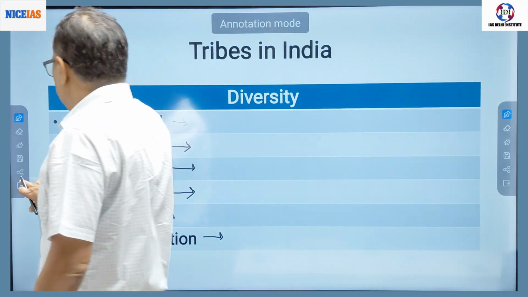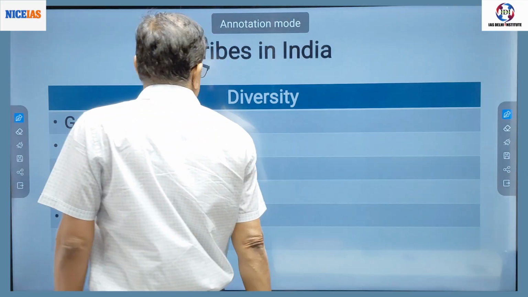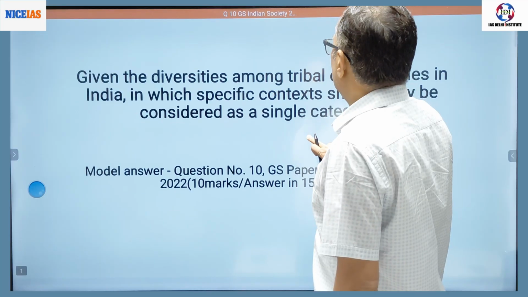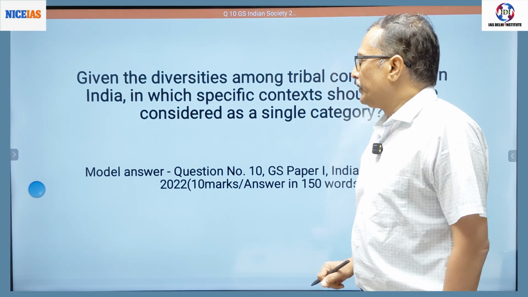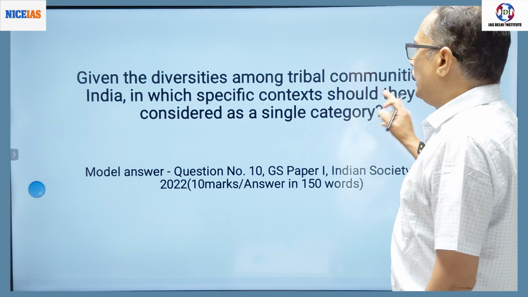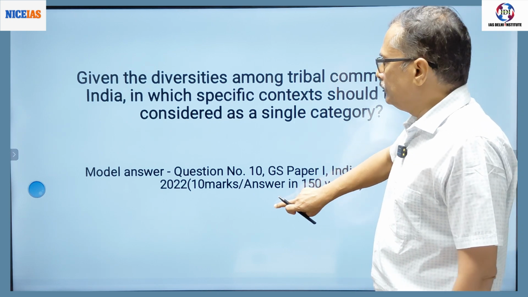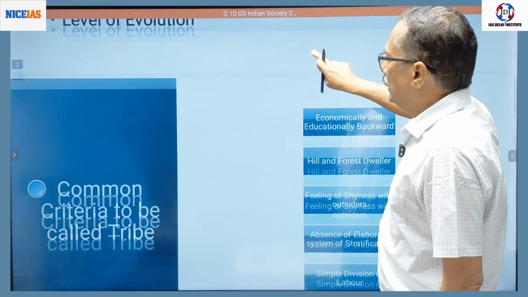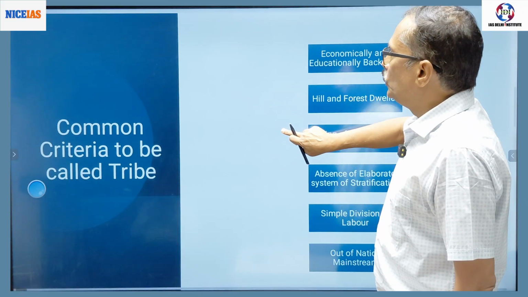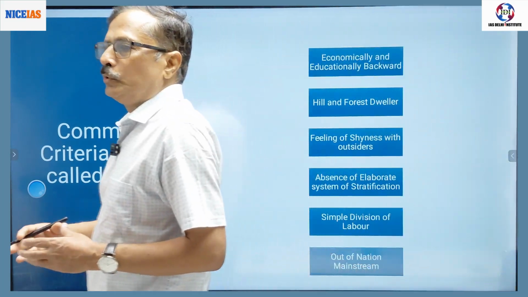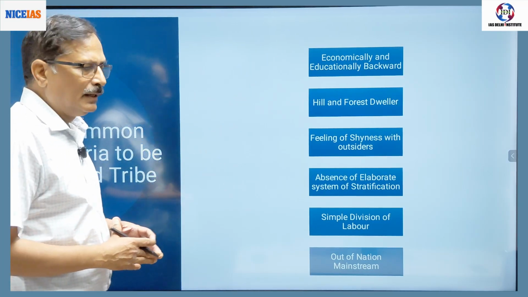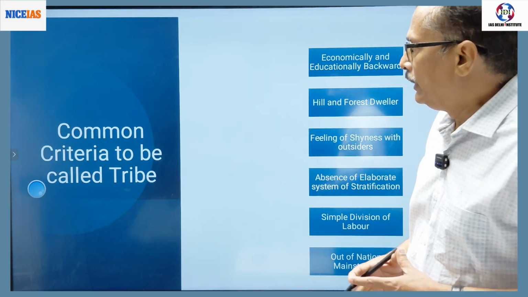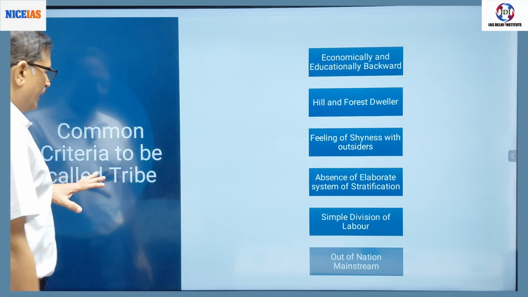So naturally there is diversity, and this is what the question had asked: given the diversities among tribal communities in India, in which specific context should they be considered as a single category? For the purpose of their development, we need to categorize them into a unified category, that we know as Scheduled Tribe. So what are the common criteria to be called a tribe?